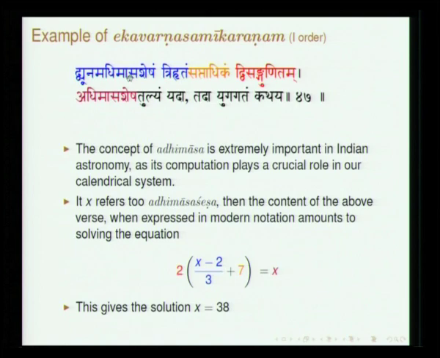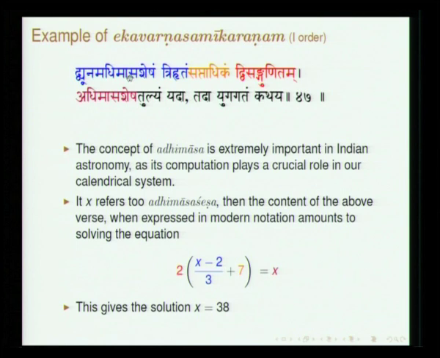This concept of adhikamasa, which some of you would be familiar with: when we match the lunar and solar calendar, the days constituted by 12 lunar months fall short by about 11 days in a year, and therefore every 2 and 3/4 years we introduce, on an average, an adhikamasa. So it is a problem connected with that. Shesham is the remainder of a particular adhikamasa in a year.